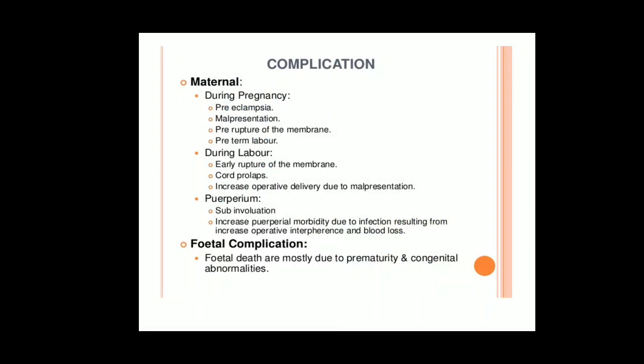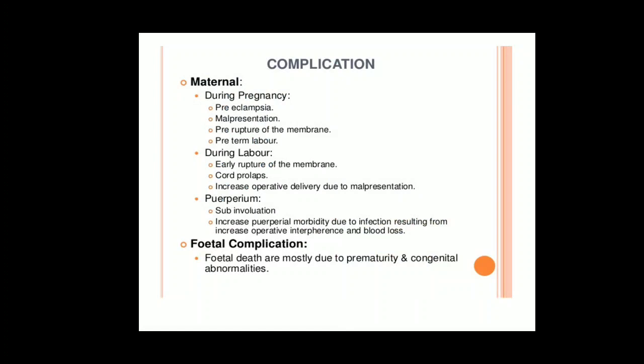Next is premature rupture of the membranes, that means before term the membranes are going to rupture. Then there is a chance of preterm labor, that means the delivery may occur at 28 weeks or 32 weeks. Some complications during labor are early rupture of membranes, sometimes cord prolapse, where the cord delivers first, and increased operative delivery because of malpresentation.